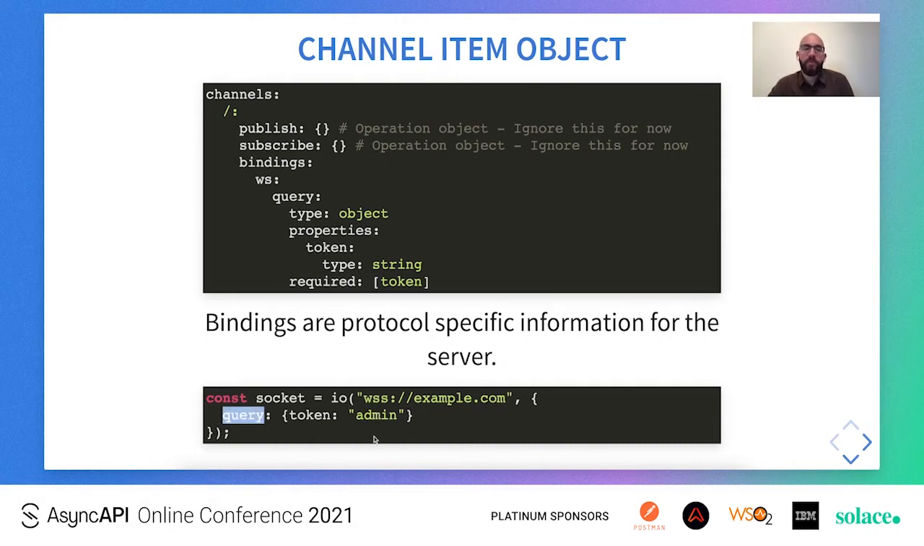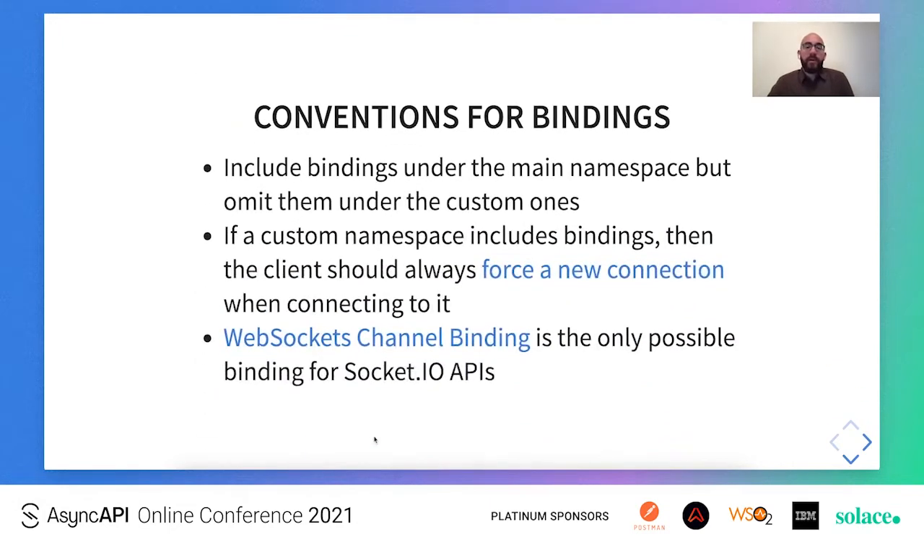There are a few conventions with regards to bindings, which I mainly came up with. One is that we can include bindings under the main namespace, but also we can omit them under the custom ones. This makes the assumption that the custom namespaces will inherit the bindings of the main namespace. However, if a custom namespace includes bindings, then the client should always force a new connection upon connecting to it.